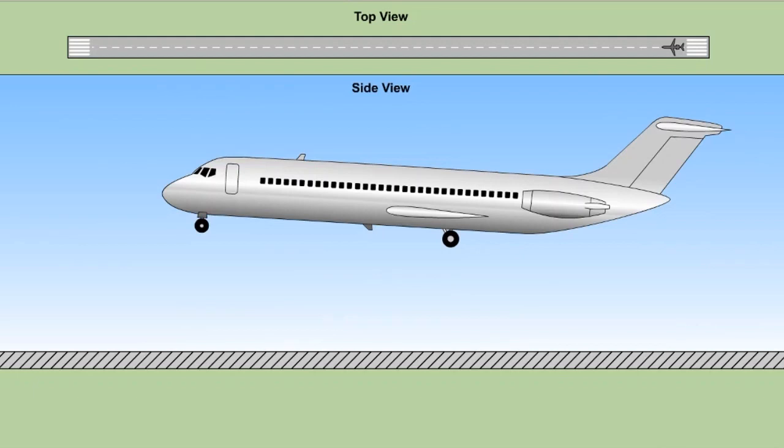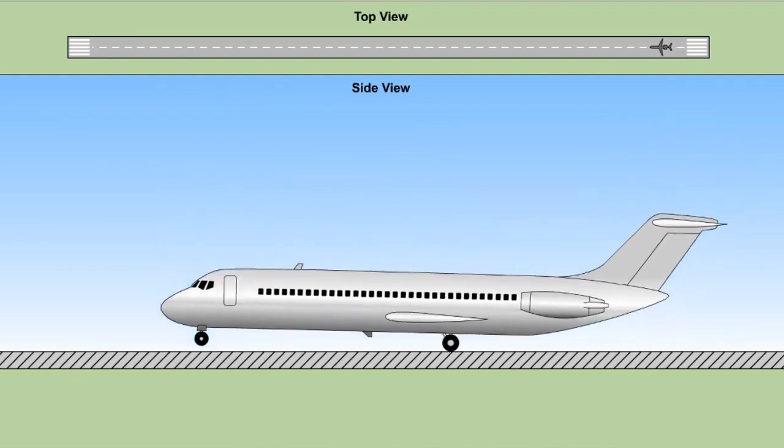FAA air carrier operating rules require that the airplane must come to a stop within the first 2/3 of the available runway length. The following three scenarios illustrate a normal landing on a dry runway, a normal landing on a wet runway, and the landing made by the accident airplane.